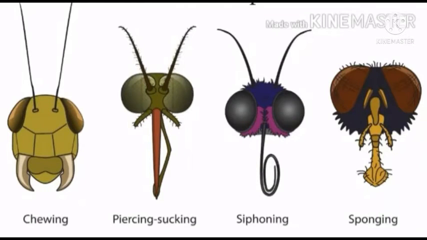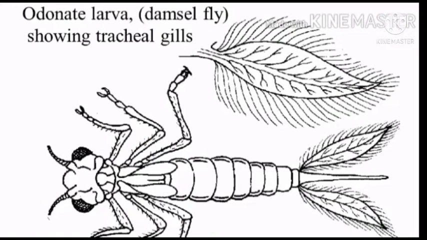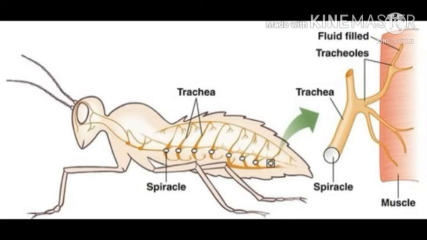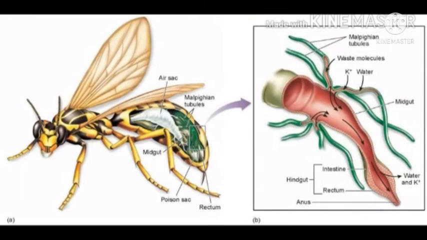Mouth parts are variable in structure as they are adapted for different modes of feeding. The respiratory organs found in arthropods are gills in aquatic form, while trachea and book lungs in terrestrial forms. Excretion takes place by Malpighian tubules. Excretion means the process of eliminating or expelling waste matter.